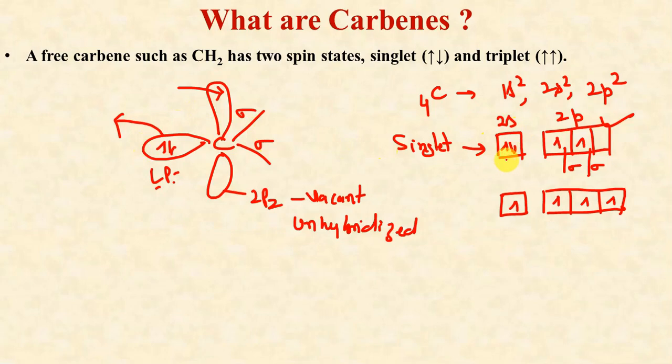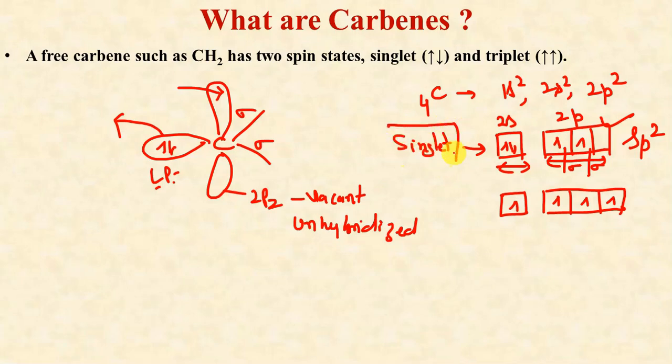And what is the hybridization? Because there is involvement of one 2s orbital and two p orbitals, the hybridization is sp2 hybridization. So the geometry will be trigonal planar in this case. So this is the structure for singlet carbene.